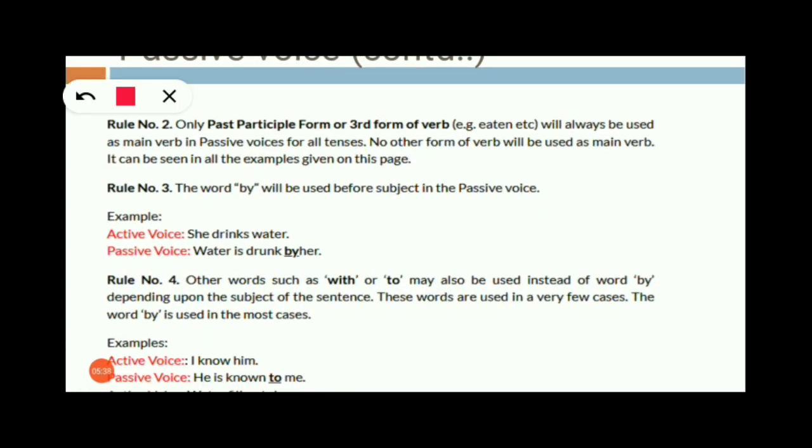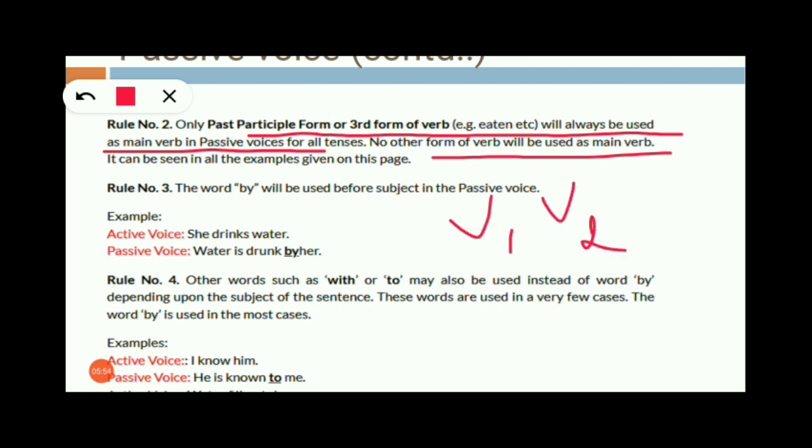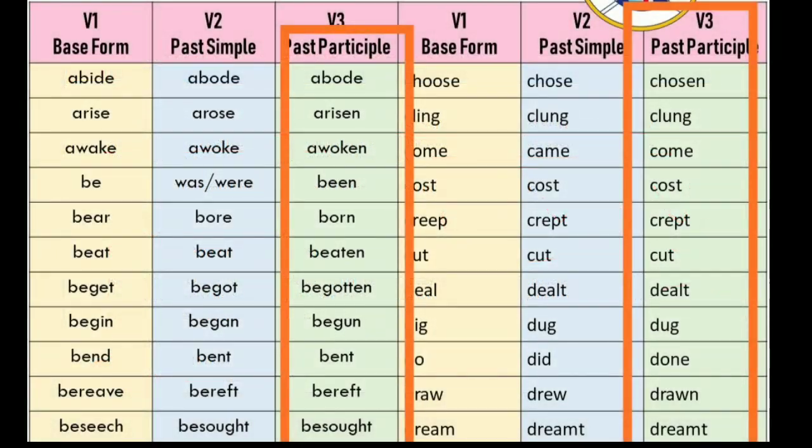Rule number 2 says, only the past participle or third form of the verb will always be used as the main verb in the passive voice for all tenses. No other form of the verb will be used as the main verb. Okay, so we are not going to use any other form of the verb. We are not going to use V1 or V2 when you are converting into the passive voice. We will only use V3 form of the verb.